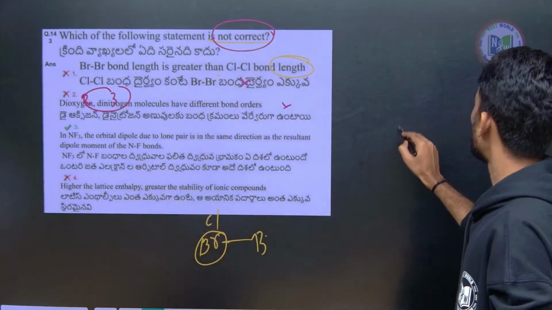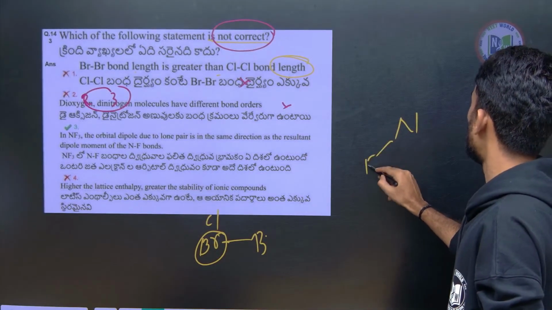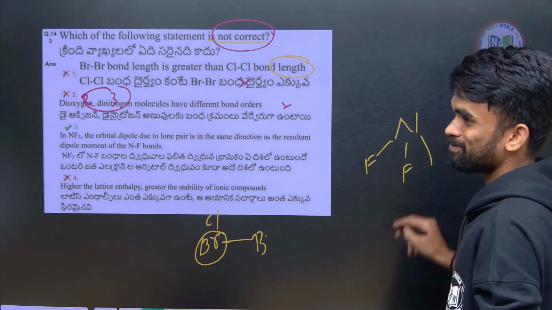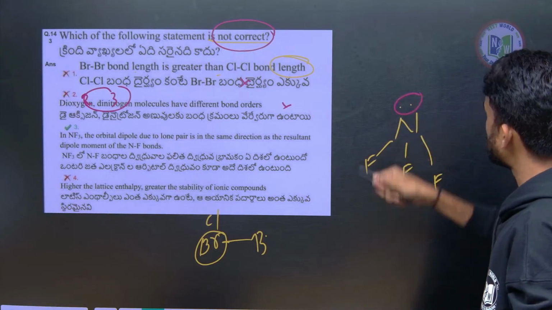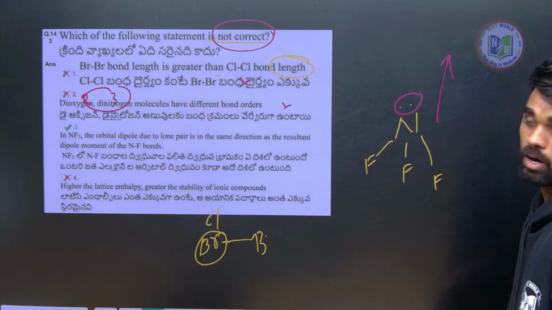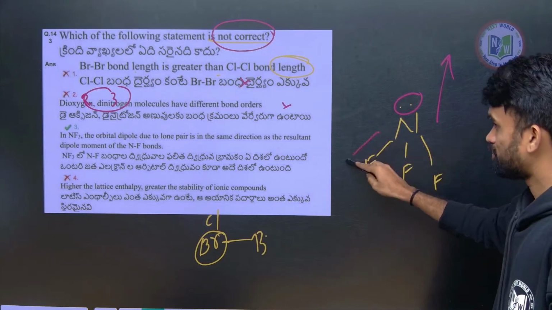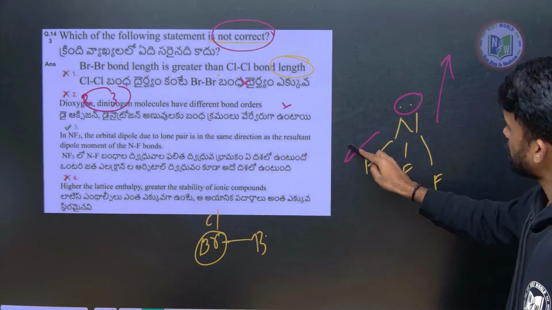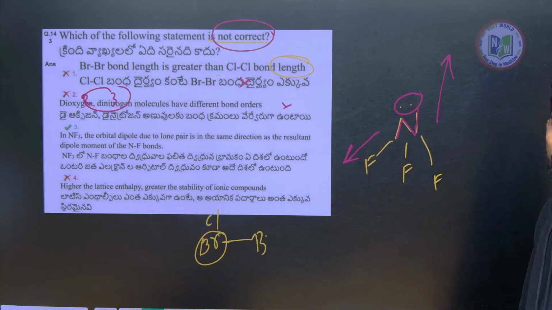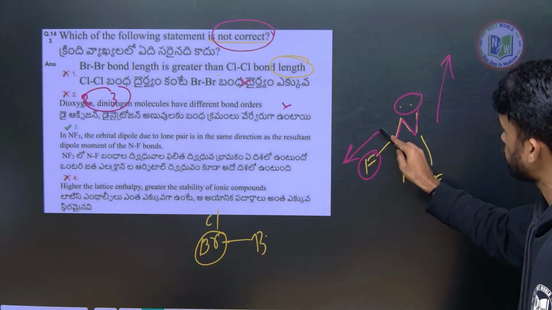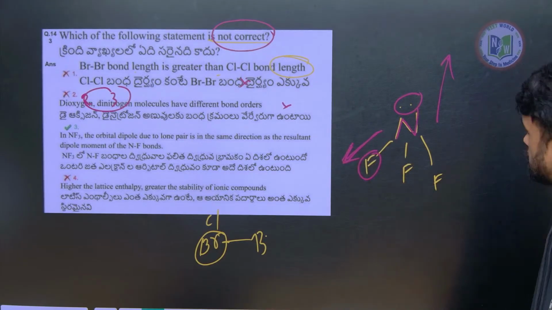NF3. So whenever we have NF3, how do we write? So the lone pair will be having dipole moment upside, and what is the electronegativity difference between nitrogen and fluorine? Fluorine is more electronegative, so it will drag the electrons towards itself.